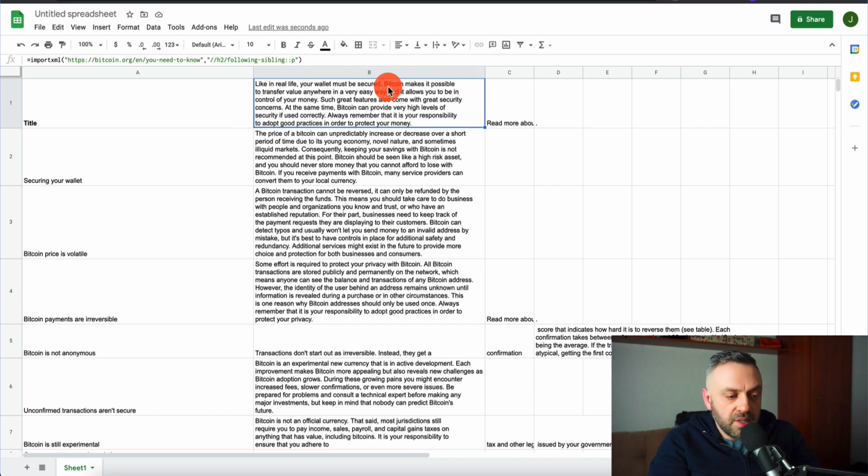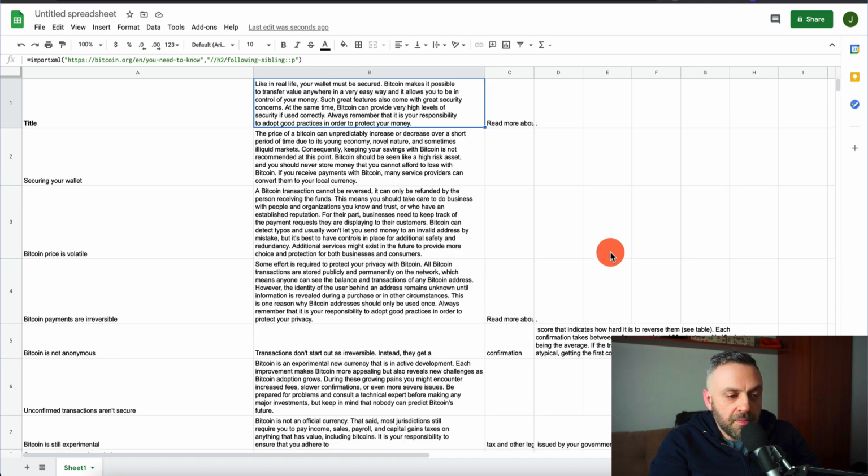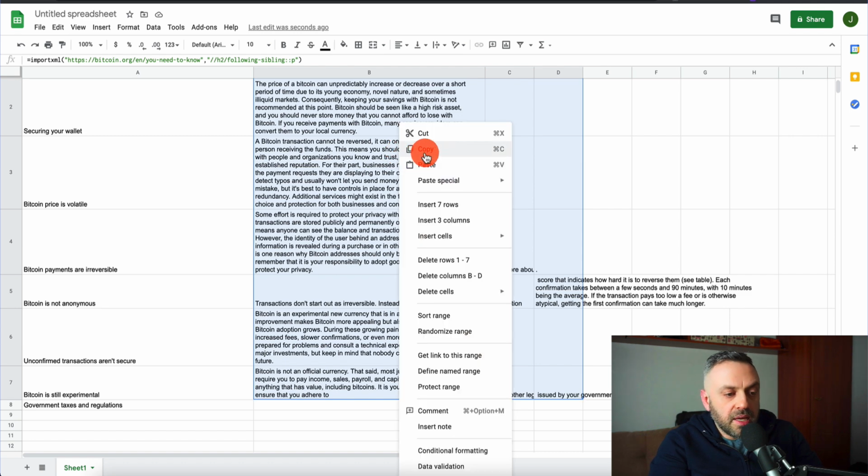Then we have all these texts. And so what you want to do is select all of this. And you see it's kind of spanning a couple of cells. That's absolutely fine. You want to select 3 of these columns here, and you want to right click and say copy.